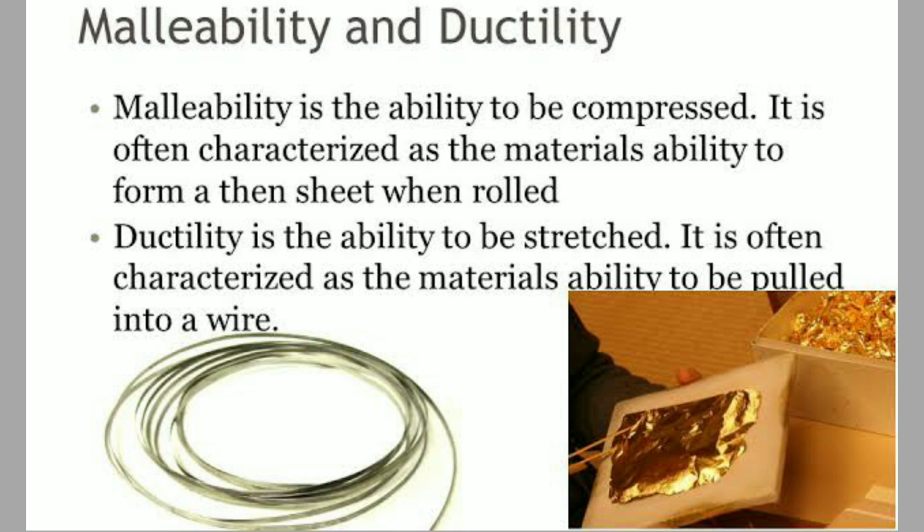Dear students, what do we mean by malleability? Malleability means when we hammer the metal and convert it into a thin sheet, that is called malleability. And ductility is the ability to be stretched, meaning we draw that metal into the thinnest wire. That property is called ductility.